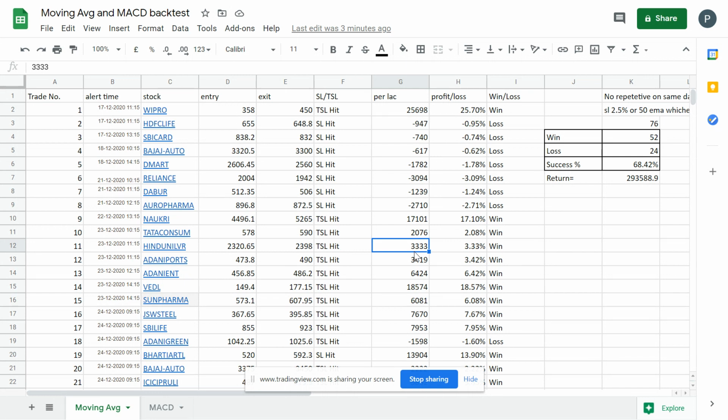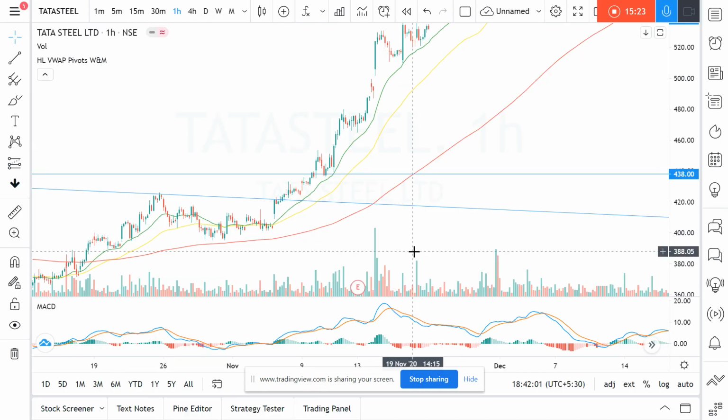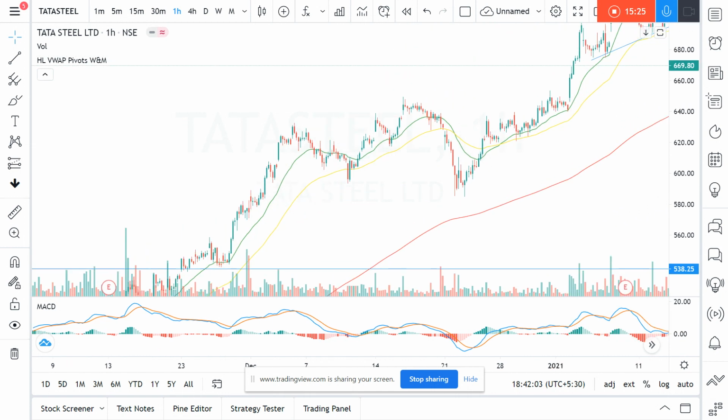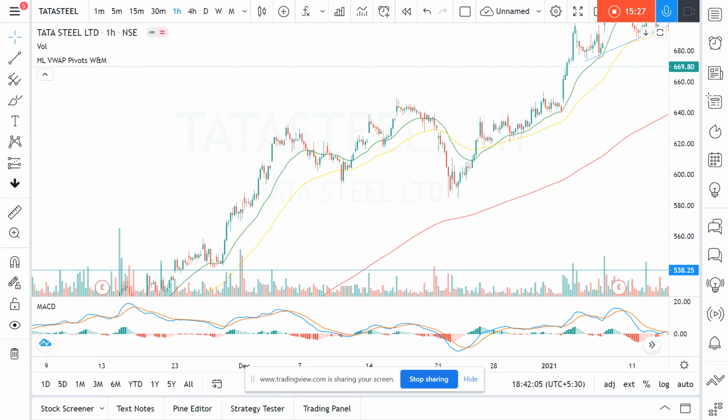If you want to avoid those, you can exit at 200 EMA, but if you exit at 50 EMA, you will again get the trade to take at the crossover. So that way you can continue to buy. So this is the scenario. You can exit here, probably here, and you can continue to trade.